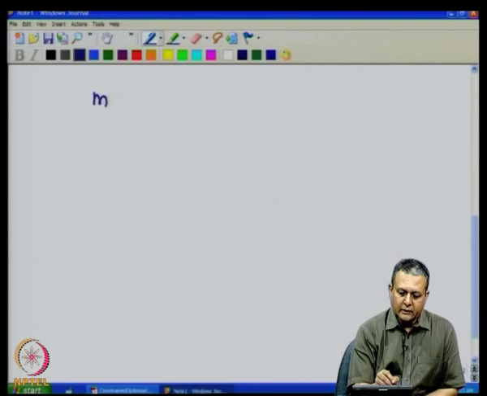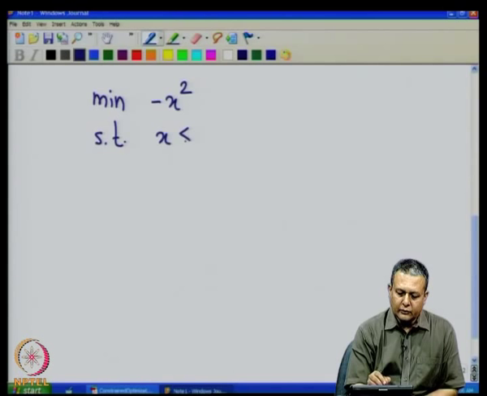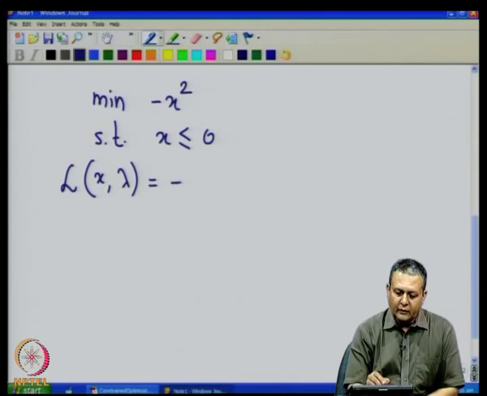So, we want to minimize minus x square subject to the constraint x less than or equal to 0. Now, if you write the Lagrangian, the Lagrangian of x, lambda will be minus x square plus lambda x.